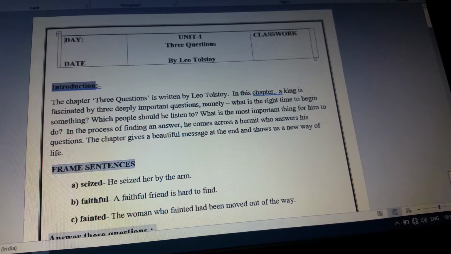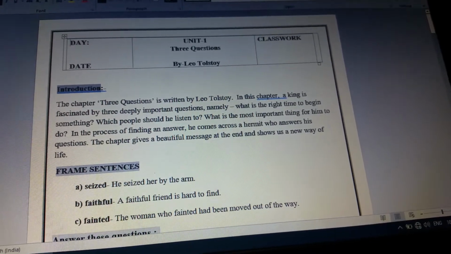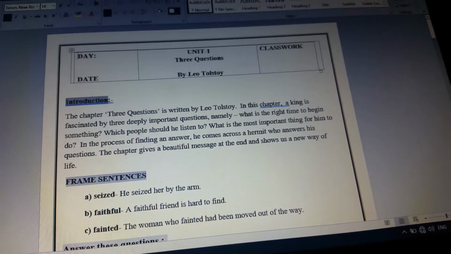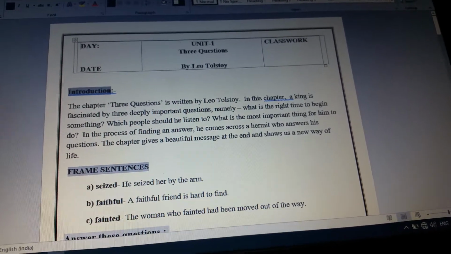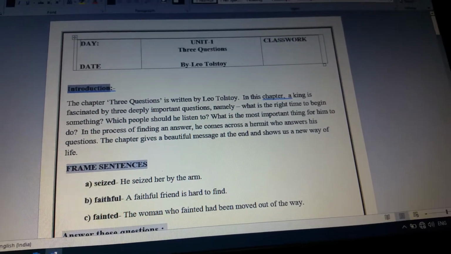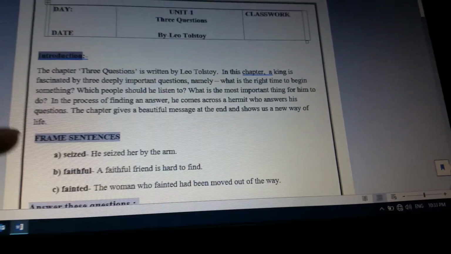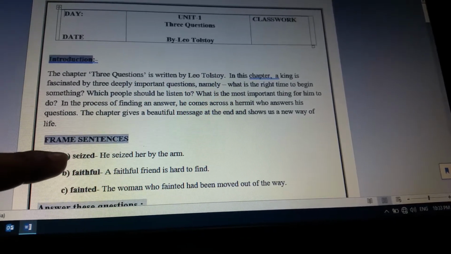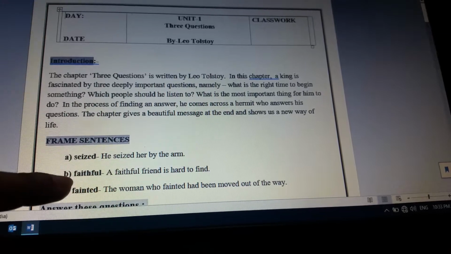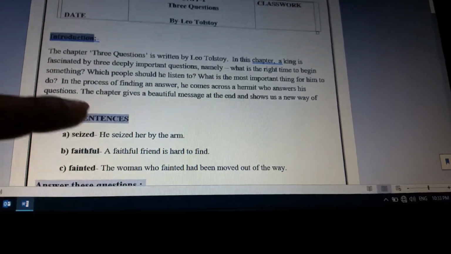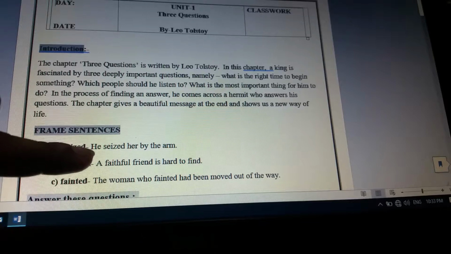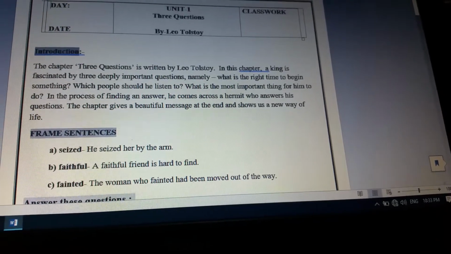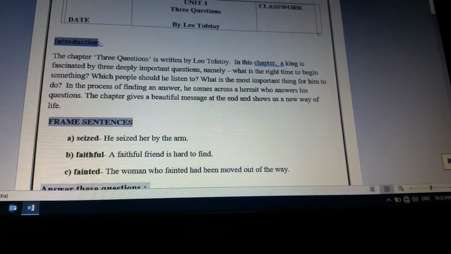Please write it clearly and please take care of your writing. You have to write all the things, the entire matter very neatly in your notebooks. After introduction, you have to write down framed sentences and please make the starting letter small of each and every word here. Okay, and the starting letter of sentence should be capital, but the starting letter of these words will be small. So the first word is seized.